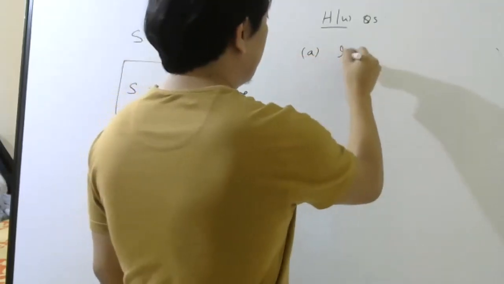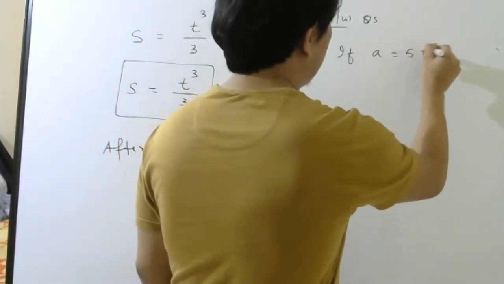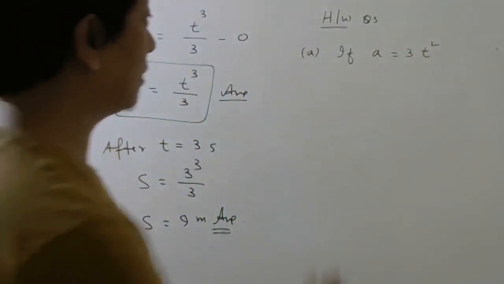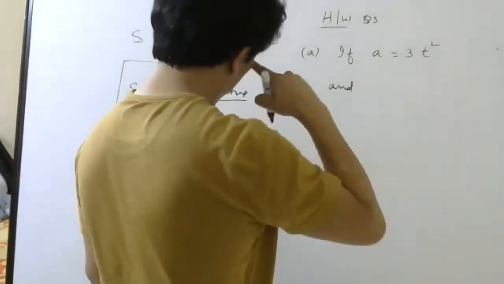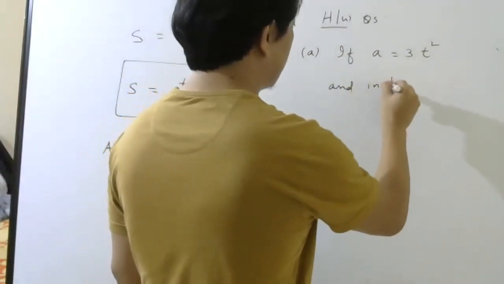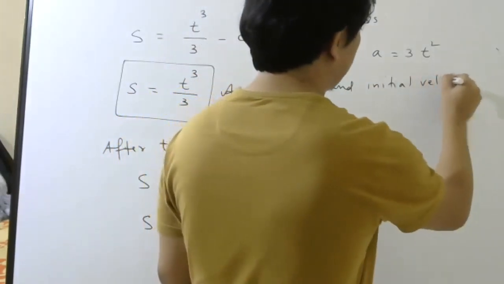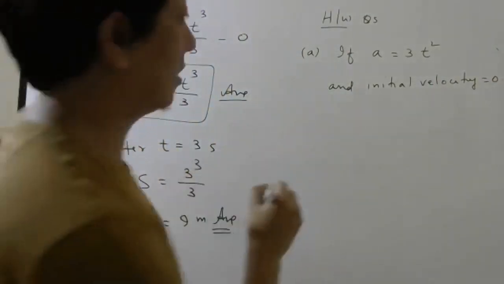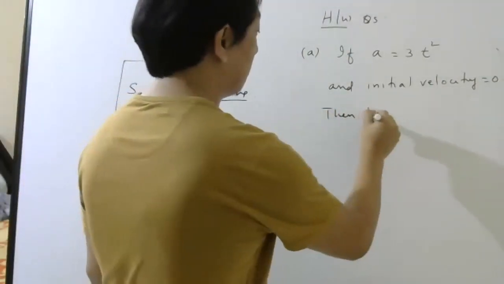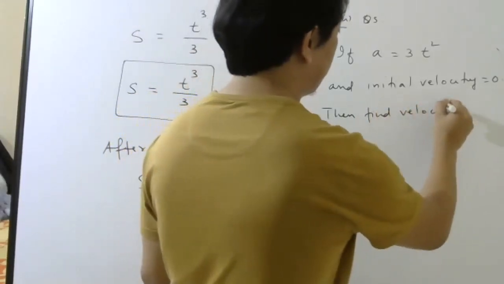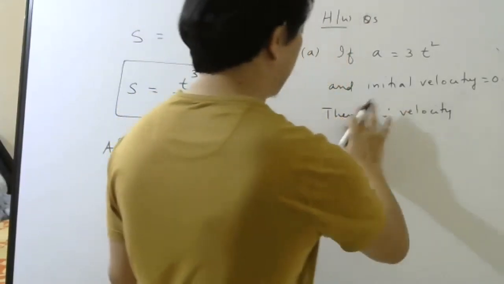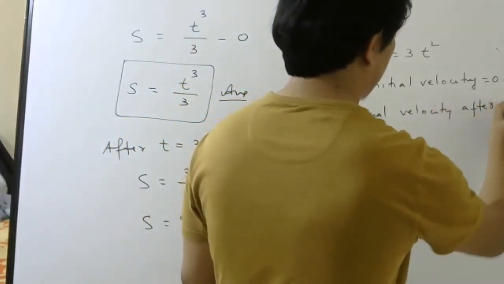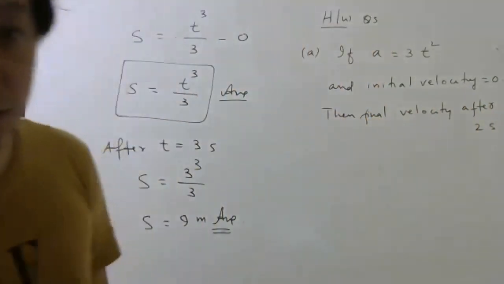First question: if acceleration is 3t square and initial velocity is 0, which means it starts from rest, then find the final velocity after 2 seconds.